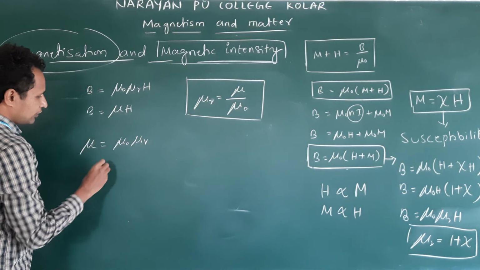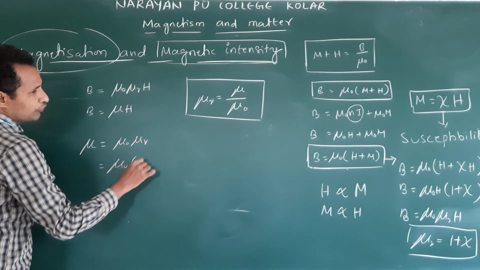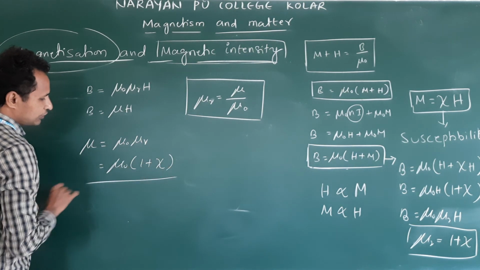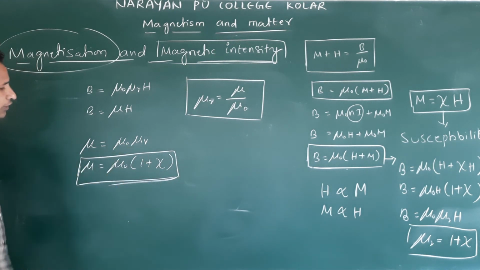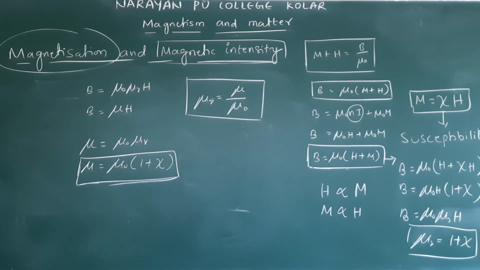What is mu r? Mu naught into 1 plus susceptibility. Clear? So these are the relations. We will use these in solving the problems. Clear? They are mentioned in the textbook clearly.